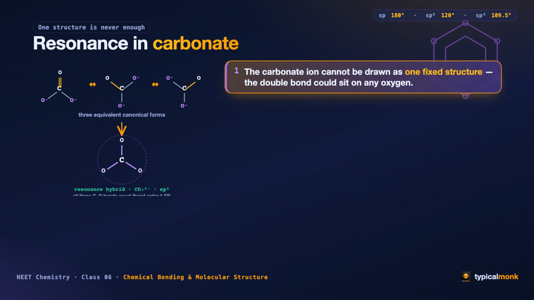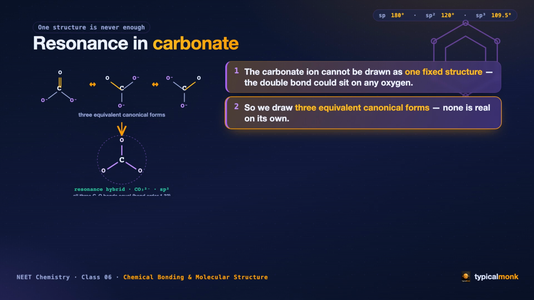But here is the puzzle. Which oxygen gets the double bond? There is no reason to prefer any one of them. So we draw 3 equivalent structures, called canonical forms, with the double bond on a different oxygen each time. None of these 3 is the real molecule, each is only a partial sketch.